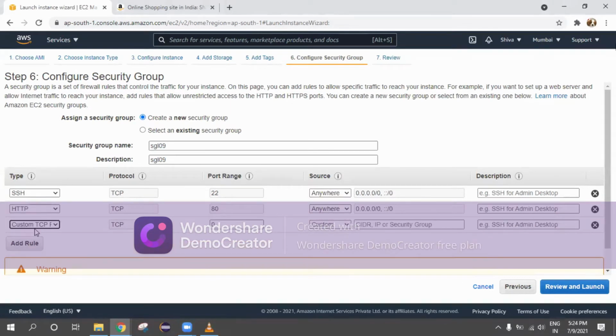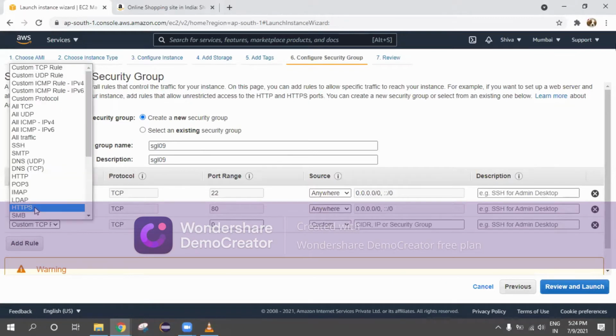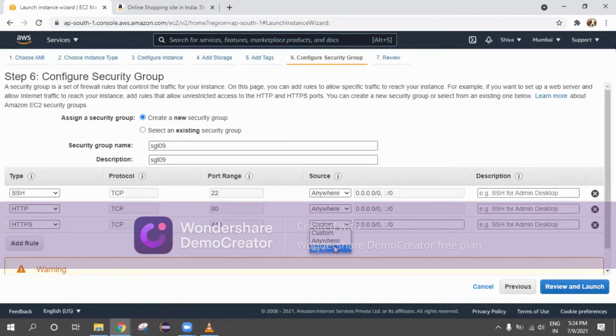I'll also add HTTPS because we need both things. One is a normal web page and the other one is a secured web page, Hypertext Transfer Protocol Secure. So both are enabled here.